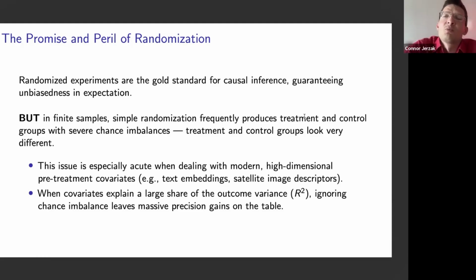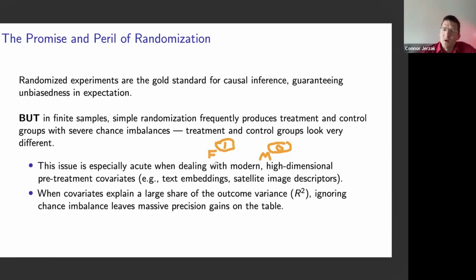However, in finite samples, simple randomization frequently produces treatment groups and control groups that have severe imbalances just by chance alone. The treatment group and control group in this particular study can look very different. So let's take the extreme case to illustrate this. In the extreme case, where we have two units, unit 1 over here and unit 2 over here, let's say unit 1 happened to be female and unit 2 happened to be male. If we flip a coin and it so happens that unit 1 receives the treatment intervention, let's denote that by 1, and unit 2 receives the control intervention, let's denote that by 0.